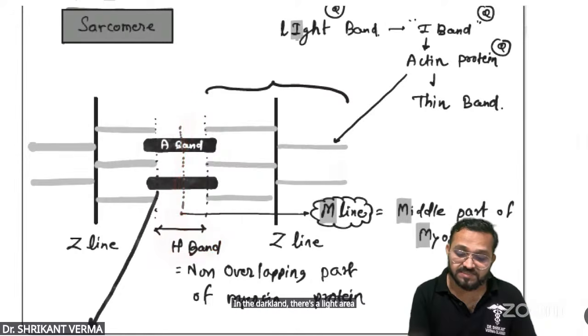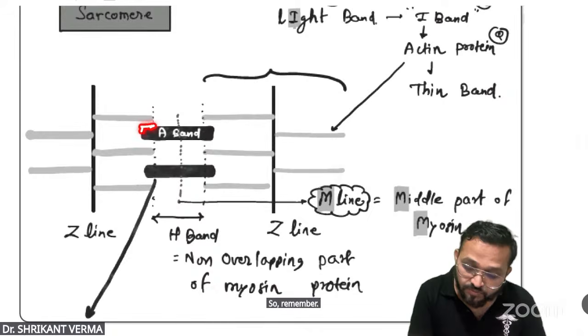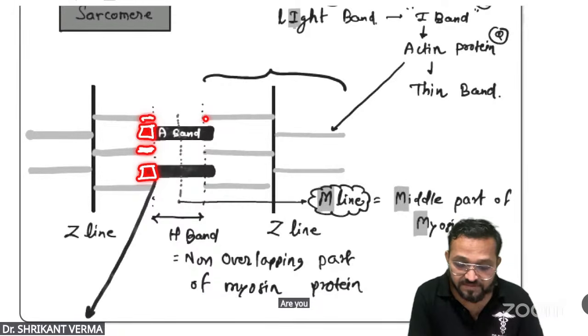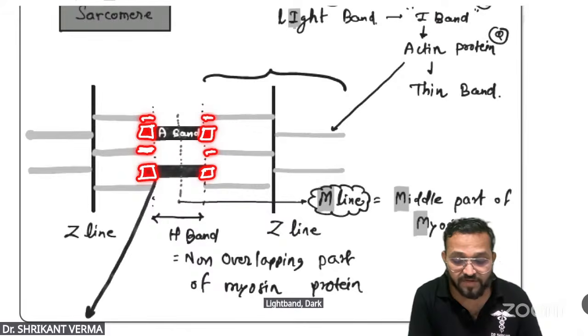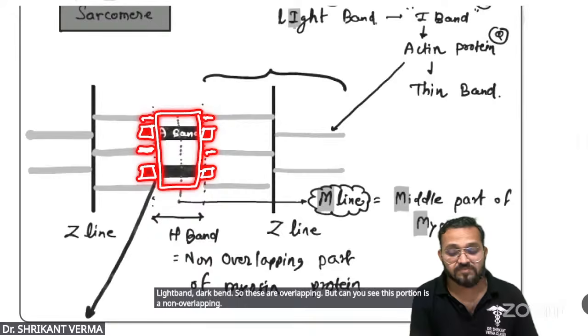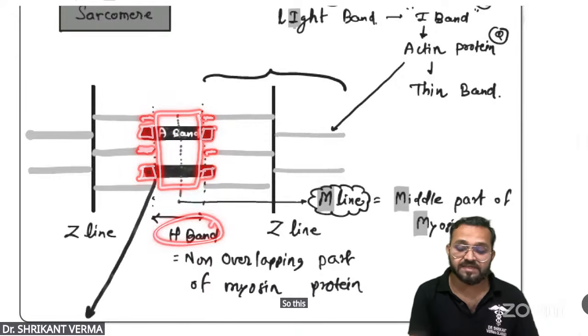So remember, this portion is overlapping. This is the light band, this is a dark band. Light band, dark band, so these are overlapping. But can you see this portion is non-overlapping? So this non-overlapping part is the H band.